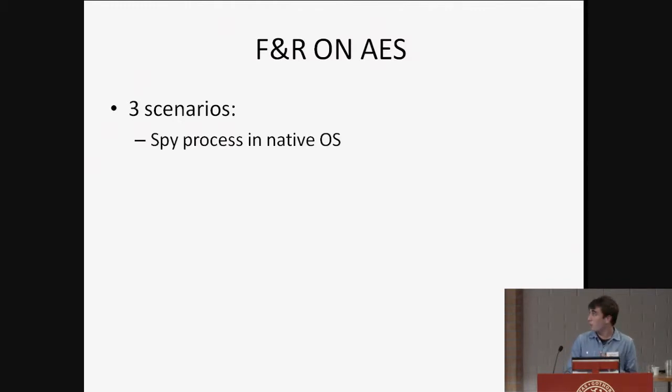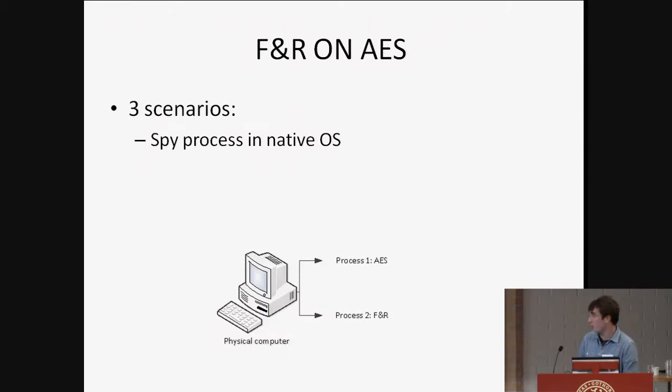The first one is the one in which we have a spy process in a native OS. So we have a scenario like this, in which we have a physical computer. We have a single OS. We're running 2 processes: one is AES and the other one is Flush and Reload, detecting the accesses that AES is doing. And here we don't have virtualization.